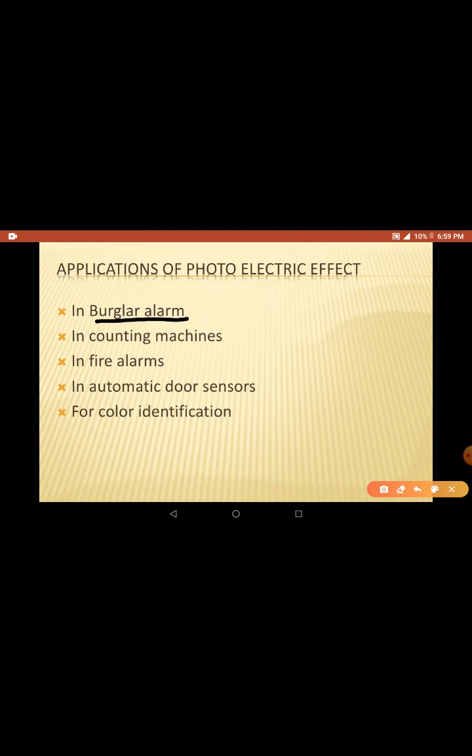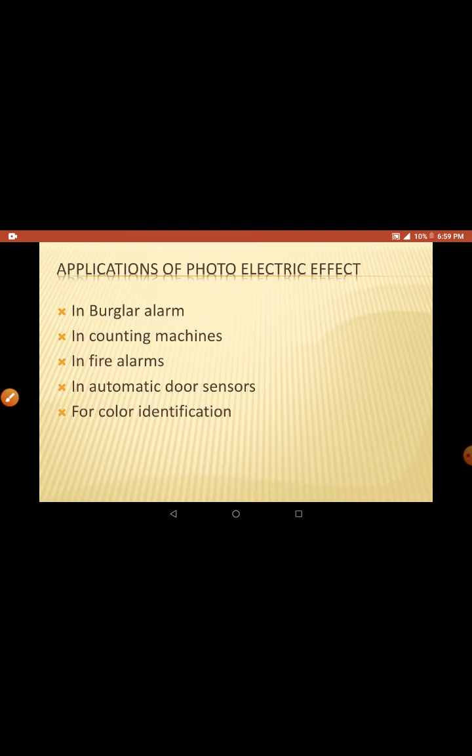The light sensor is mounted on the door. When someone comes and stands in front of the door, the light falling on that sensor is reduced, because the man standing there is an obstacle to the light. When no light falls on the sensor, it beeps an alarm. So this is called a burglar alarm.